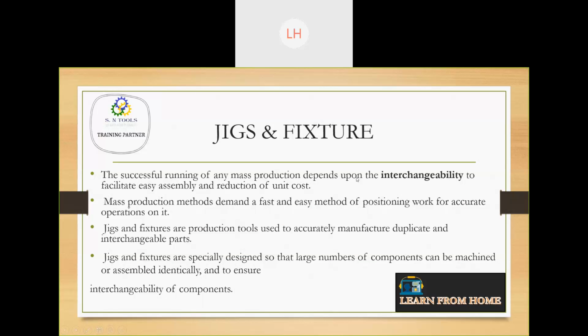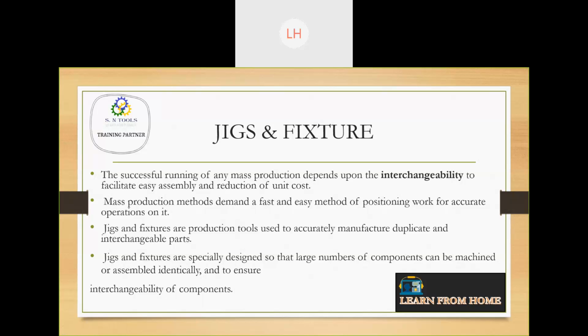The successful running of mass production depends upon interchangeability to facilitate easy assembly and reduction of unit cost. To make mass production more effective and accurate in operation, you can't have the same setting for thousands.